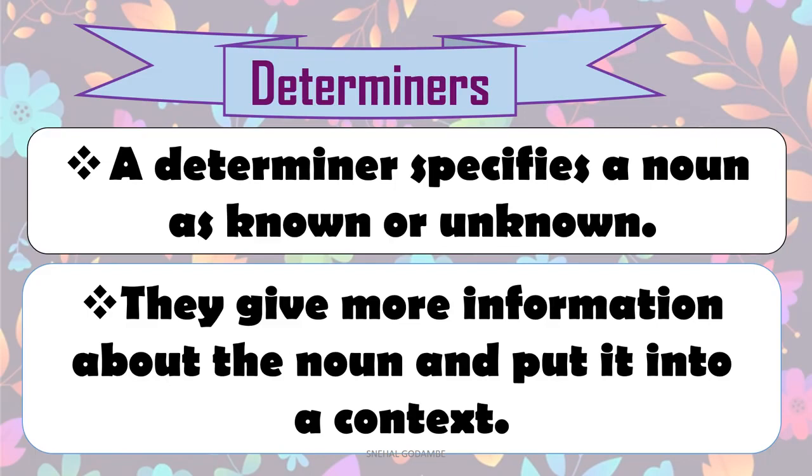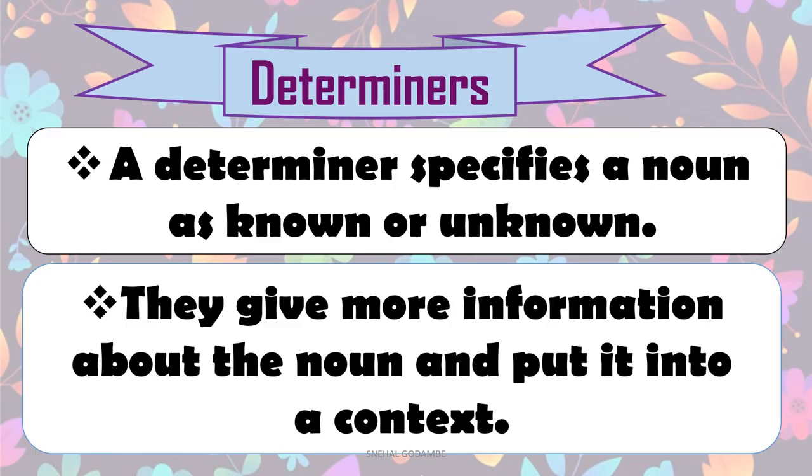So they give more information about the noun and put it into the context of that sentence, so that that sentence or that phrase is more clear to us. All those kids are very naughty. Before kids we put all those, so then it gives us more information about the noun kids, and then we read the rest of the sentence, and we get the clear meaning of that sentence.